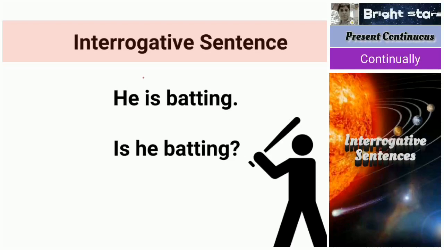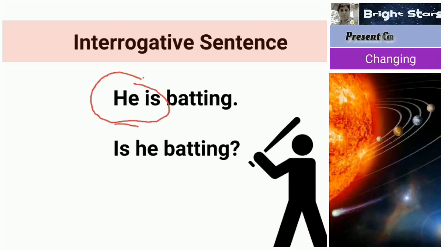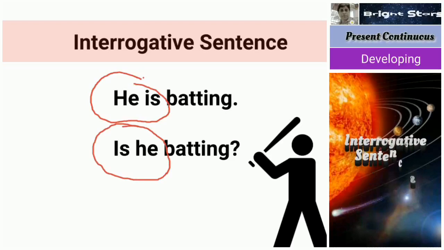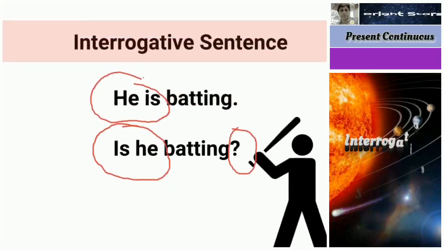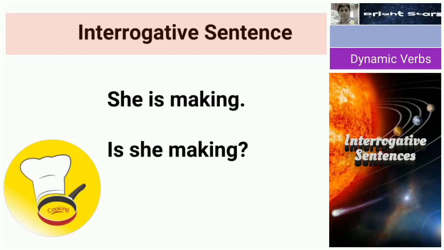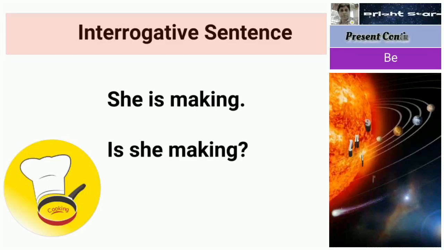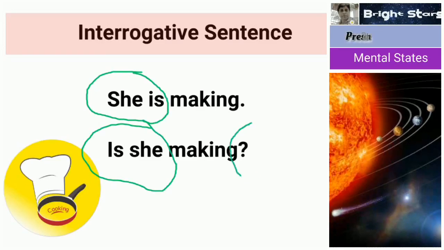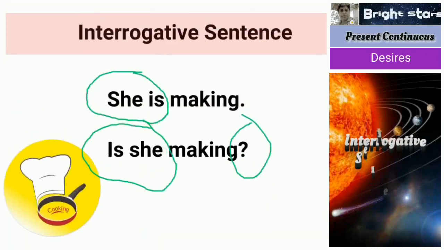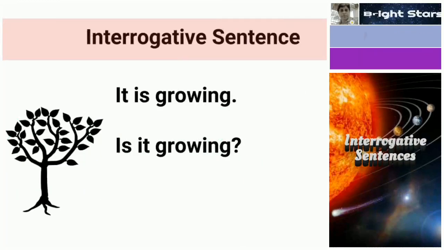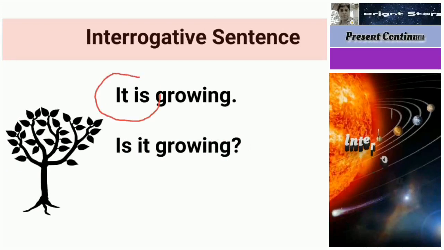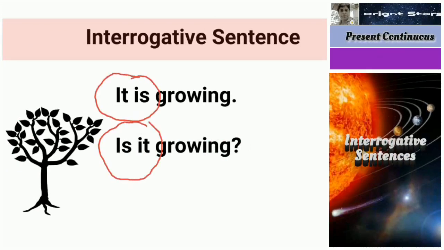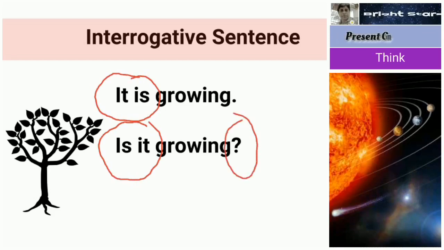See, he is batting becomes is he. He is becomes is he, and at the end we add an interrogative mark. So another, she is making. Is she making? So these are very easy. She is becomes is she, at the end question mark. It is growing. Is it growing? It is becomes is it. At the end we put this question mark. So you practice them. It is very easy.